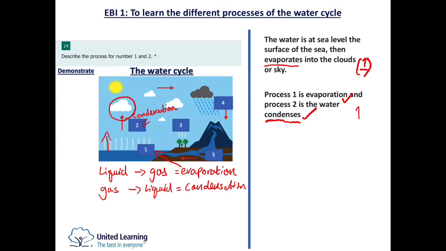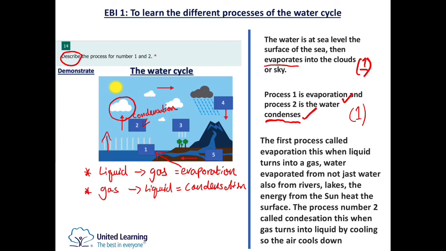So I would say this person would probably also get 1 mark. Despite saying the 2 keywords, they didn't really describe what is happening. And it's important to note what describe means again. So describe is to recall facts, processes, events in a factual way. Okay, so you need to say what is exactly happening, what processes are happening in 1 and 2. And you need to say this. In evaporation, liquid turns into gas. In condensation, gas turns into liquid. So let's look at the final answer. And they wrote a bit more detail in this, so I can see that they probably earned a lot more marks than the other 2.